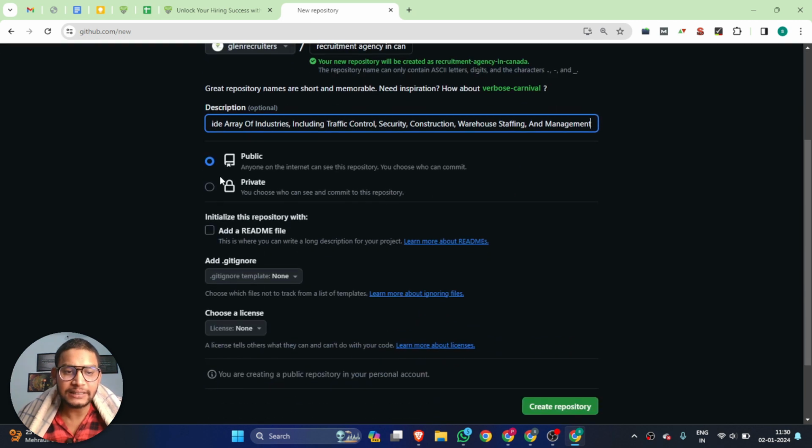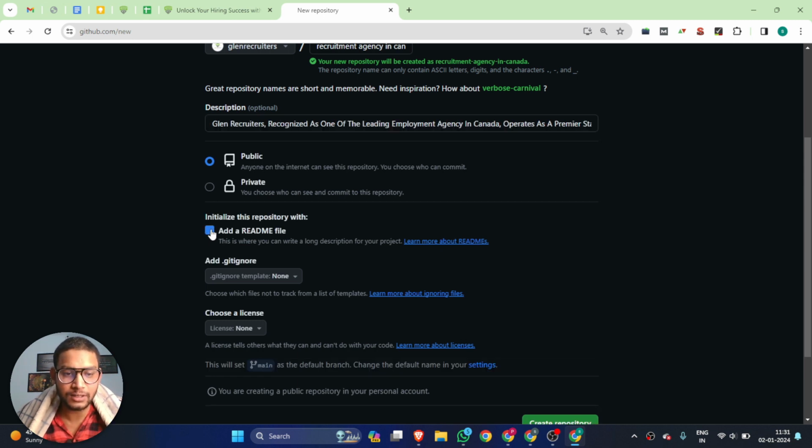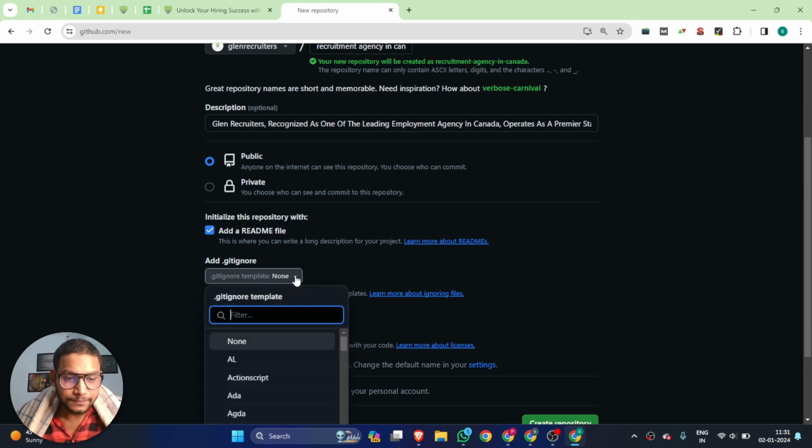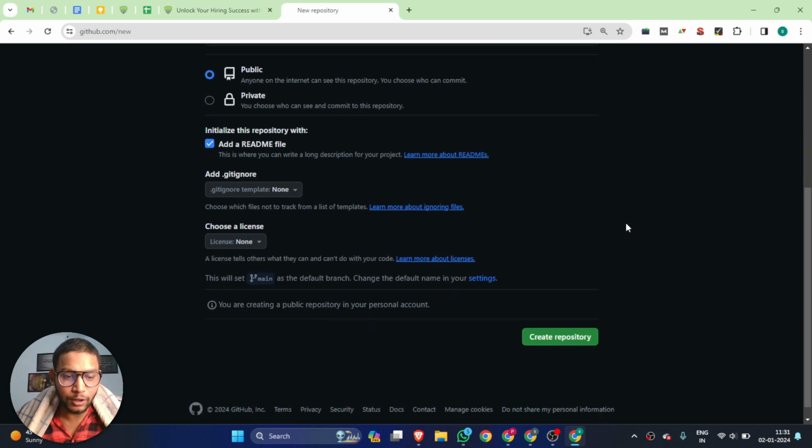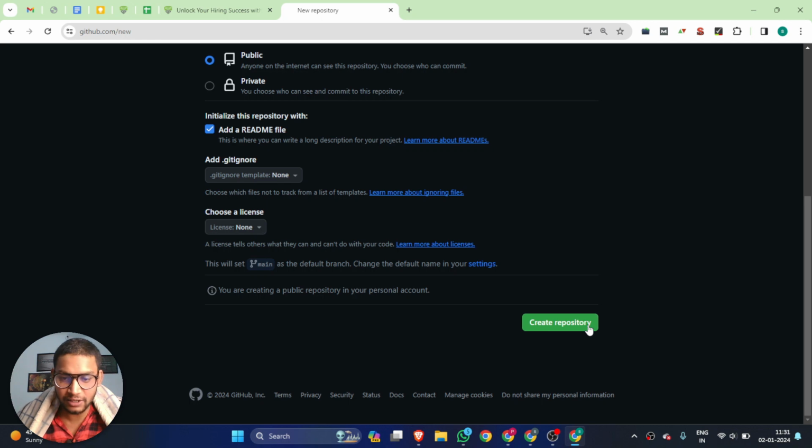Yeah, then you can check your public option. Make sure you use the public option, and you can check your intelligence repository with it. This is where you can write a long description for your project. All the other things you can ignore. Then you can click to create a repository.